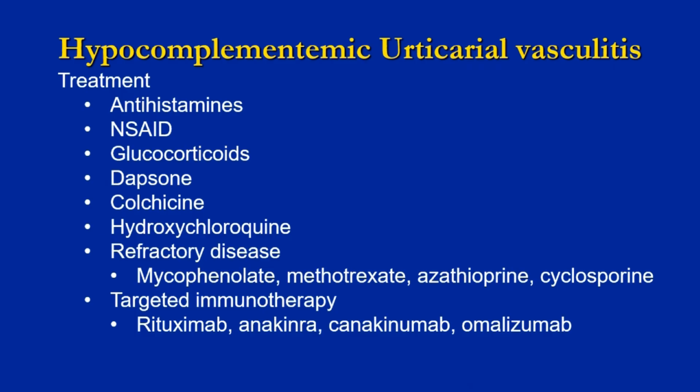It's also used in this. Colchicine has been used. Hydroxychloroquine, such as we would use in systemic lupus. For patients with refractory disease, then some of the immunosuppressive drugs, mycophenolate, methotrexate, azathioprine, or cyclosporin, or even targeted immunotherapy such as rituximab, anakinra, etc.